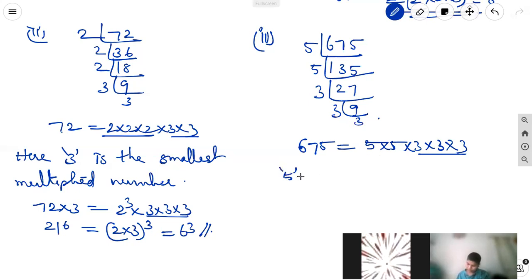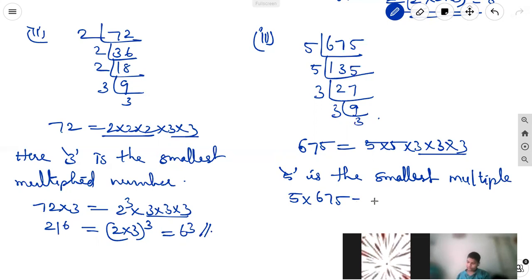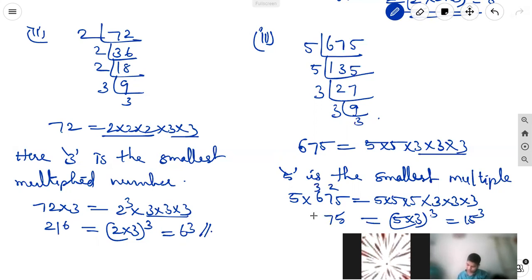So 5 is the smallest multiplier to make it a perfect cube. So 5 into 675 equal to 5 into 5 into 5 into 3 into 3 into 3. This is equal to 5 into 3 whole cube equal to 15 cube. 3375 is equal to 15 cube.